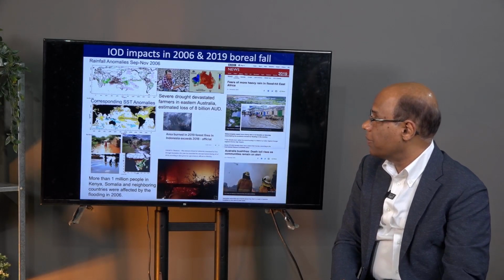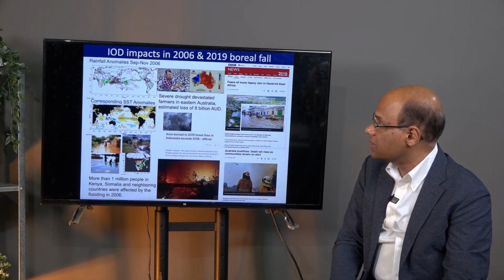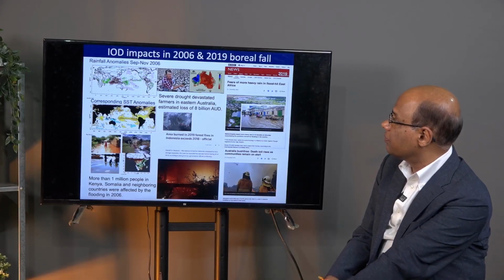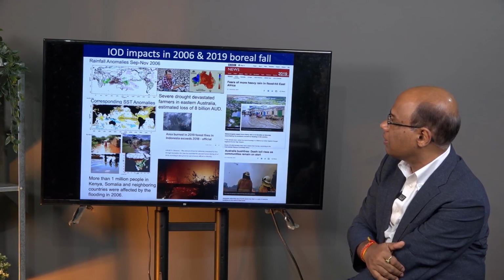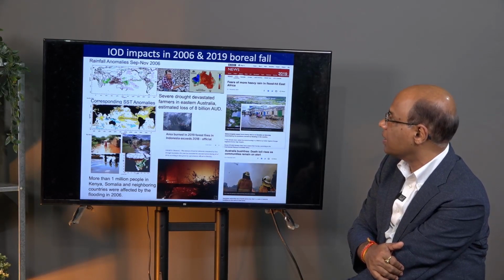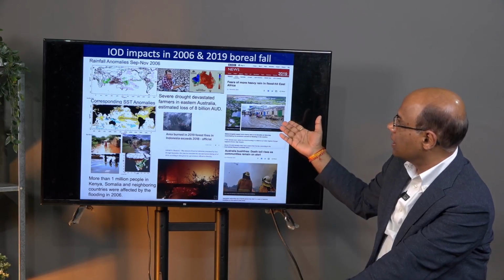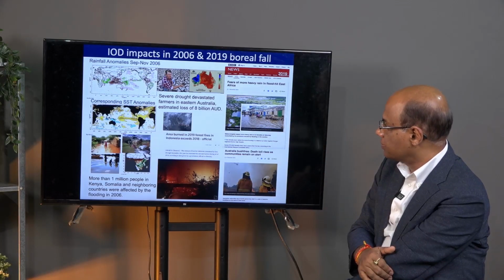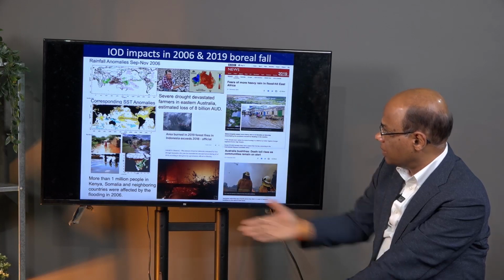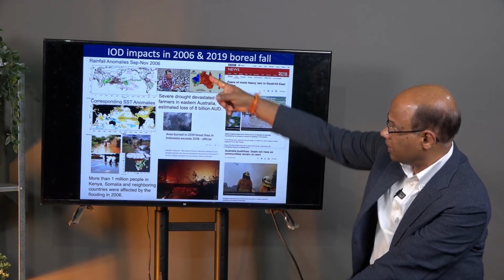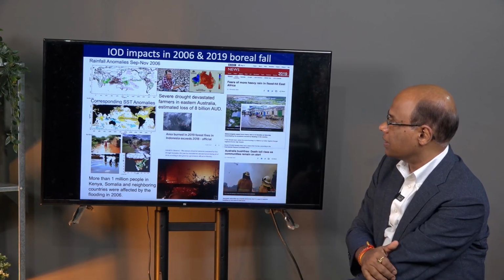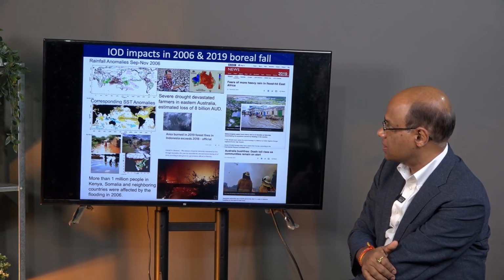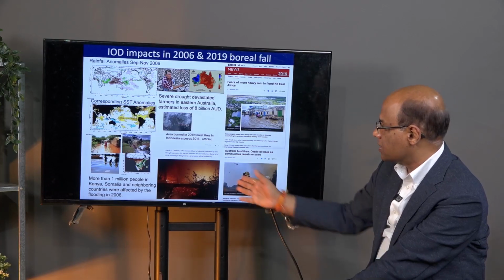It also has large impact on Australia, Indonesia, and maritime continents. So, some studies suggest that the 2006 IOD alone caused 8 billion Australian dollar loss in crop yields. Some part of Kenya, Tanzania got flooded, and like 1 million people were displaced for just one event, 2006 event. Whereas Indonesia suffered from drier condition, less crop yield, and also forest fire.